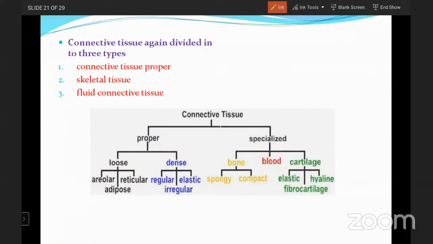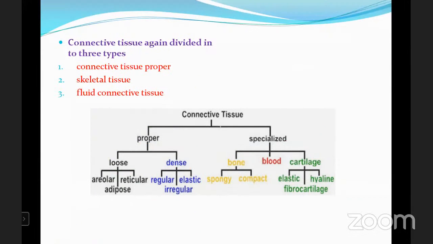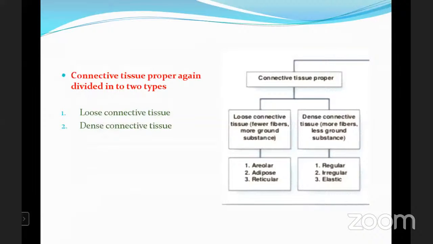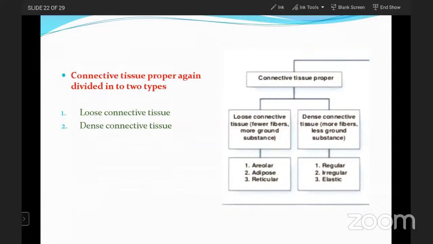Now, first we go for only the connective tissue proper. Connective tissue proper is again divided into two types. The first one is the loose connective tissue, and the second one is the dense connective tissue. In loose connective tissue, few fibers and more ground substance will be present.